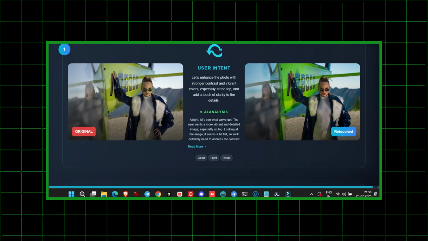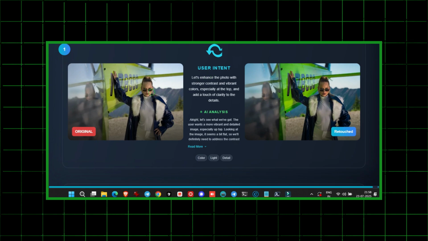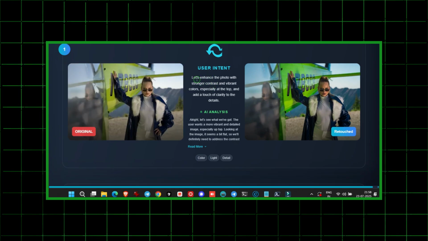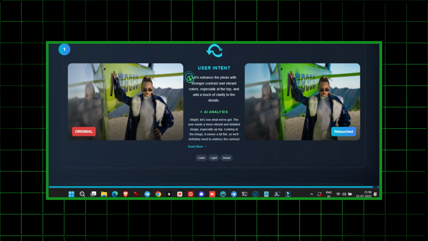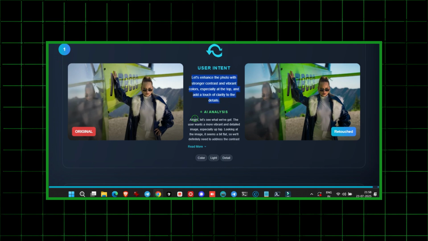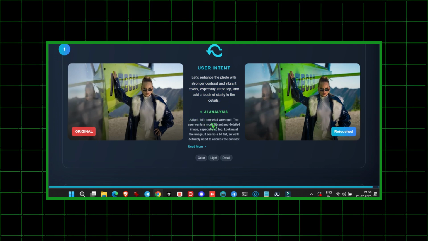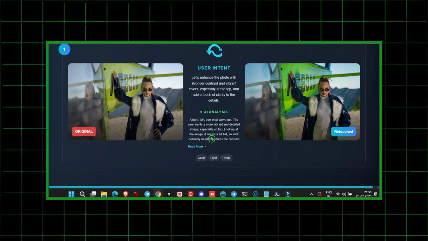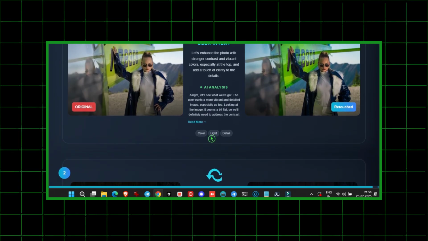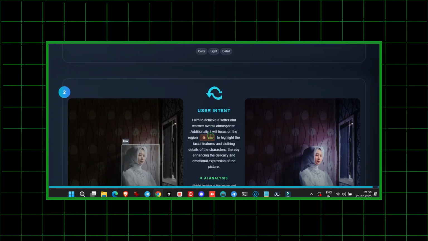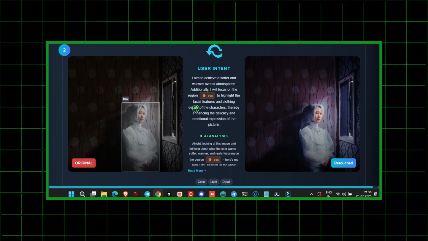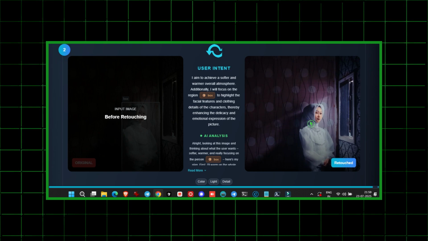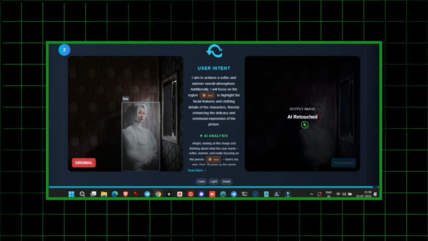Imagine you upload an image and command: Edit this image with slightly warmer and softer lighting, paying special attention to the details of the face and clothes. This AI will scan the entire image. Consider how to increase color temperature for a warm effect, adjust exposure, and balance highlights and shadows for clarity and brightness. Then it will focus on the face and clothes, create a mask, and retouch only that area. Tasks that take us 5 to 10 minutes manually, this AI does in seconds.